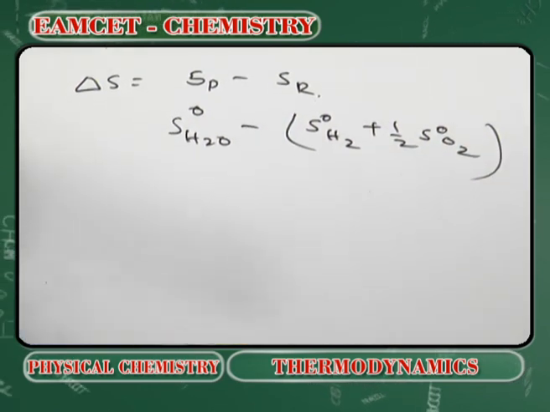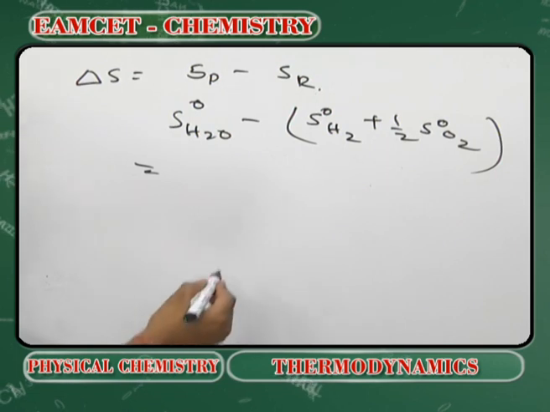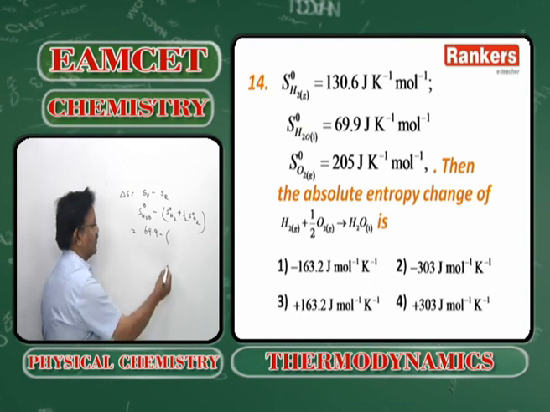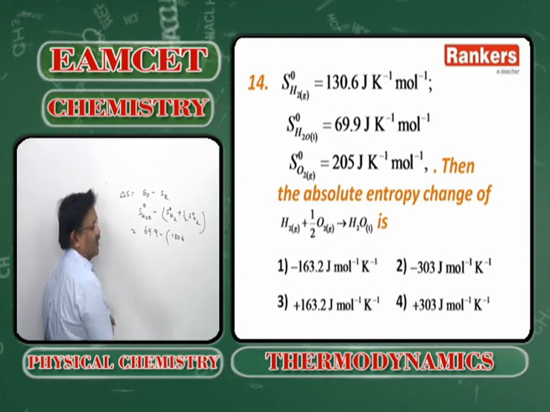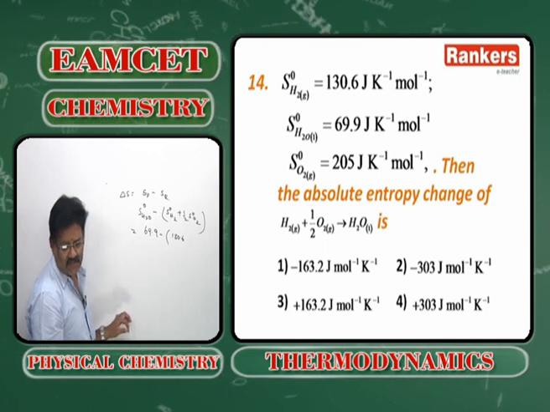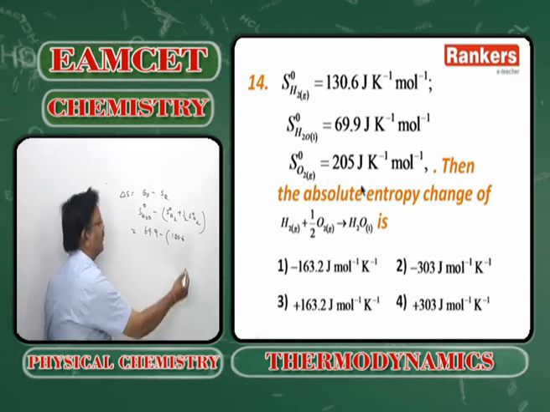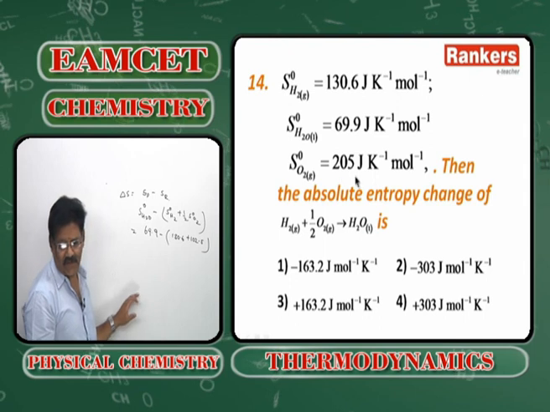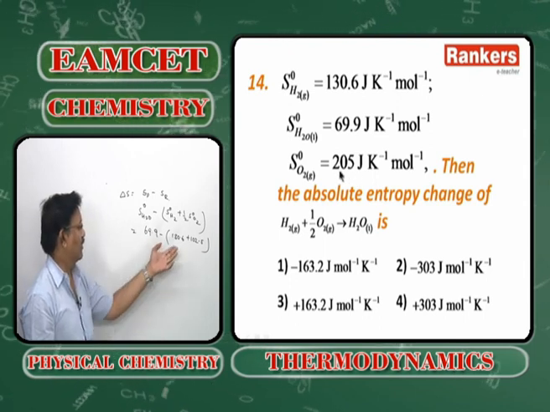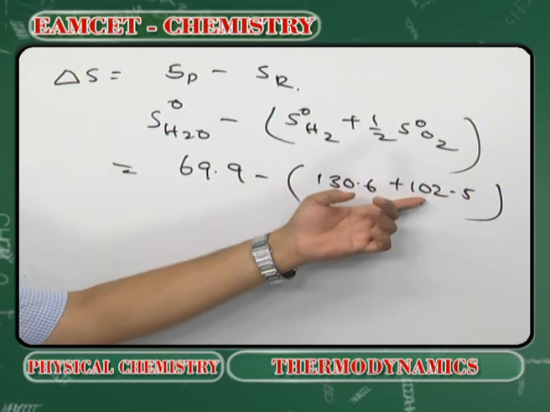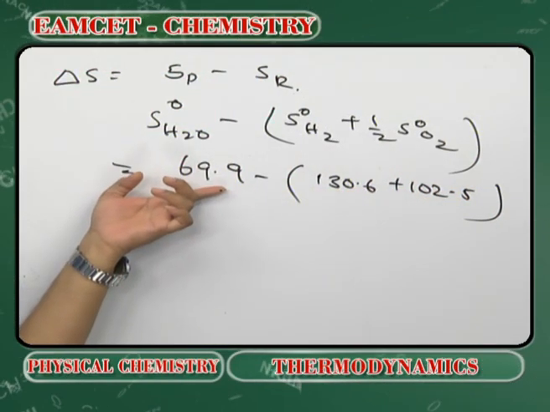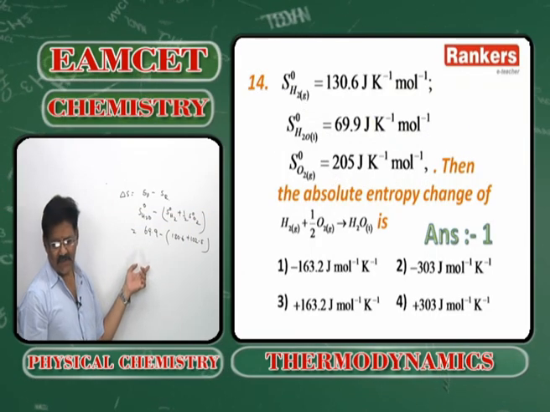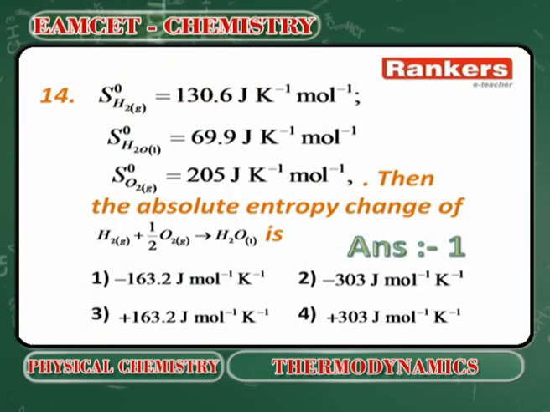S naught of H2O is 69.9. S naught of H2 is 130.6. Half into S naught of O2 is 102.5. So, it must be 70, 130 plus 102, about 232, minus 70. 230 minus 70, it must be around 160. So option 1 is the answer.